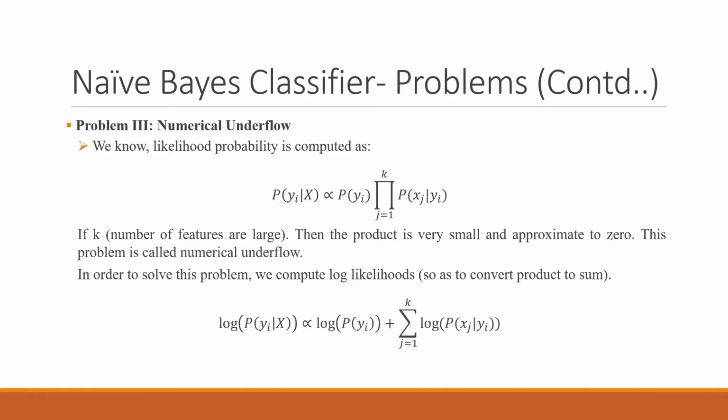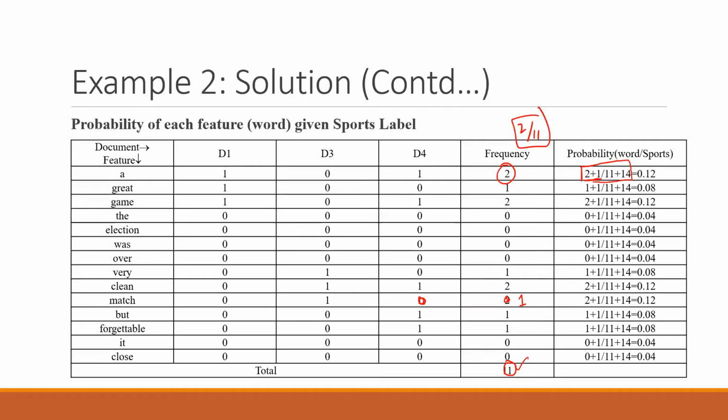So that's why you can see here my formula is n plus 1, 2 plus 1 upon 11 plus 14. Similarly, it is 1 plus 1 over 11 plus 14. Similarly, here it will be 1 plus 1 upon 11 plus 14. So all of these things will be calculated, right? And 2 by 25 is equal to 0.08.